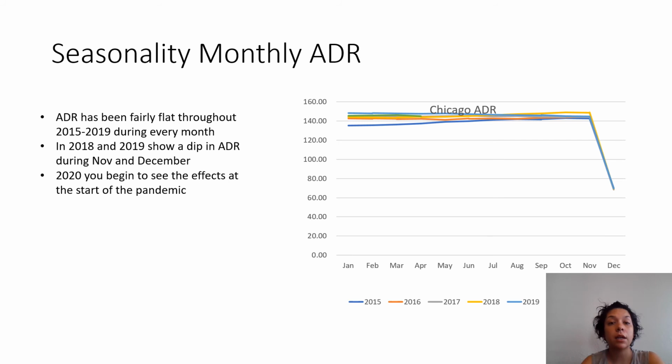ADR has been fairly flat from 2015 through 2019, throughout every month of the year. In 2018 and 2019, you see a dip in ADR during November and December. In 2020, you begin to see the effects at the start of the pandemic.